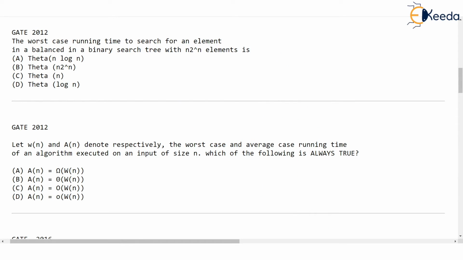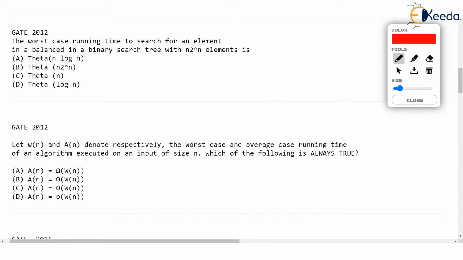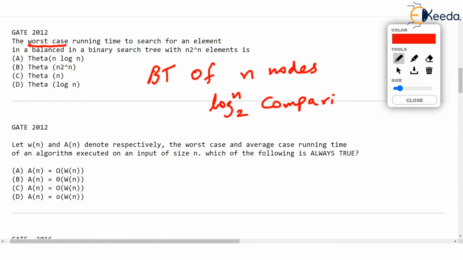So coming back to the point, if we are given a balanced binary tree of n nodes, think over it. In the worst case, we need log of n to the base 2 comparisons. I hope you have agreed with this. In the worst case, if the binary tree is balanced, then we have only log of n to the base 2 levels, which we have to cross over, and we might either get the value or not get the value. If you don't get the value, so many comparisons will be done, log of n to the base 2.